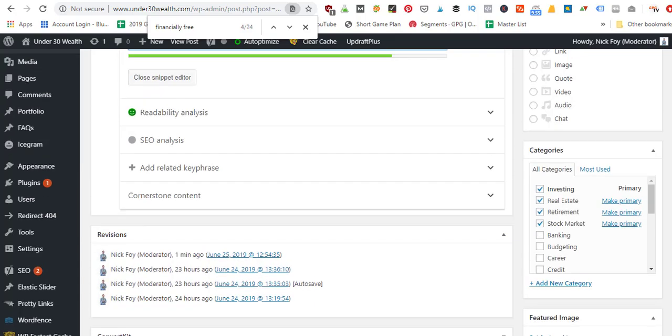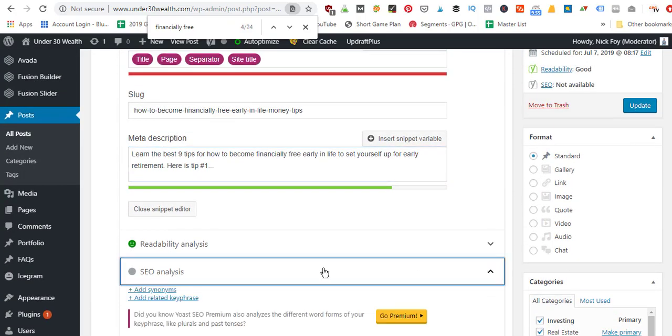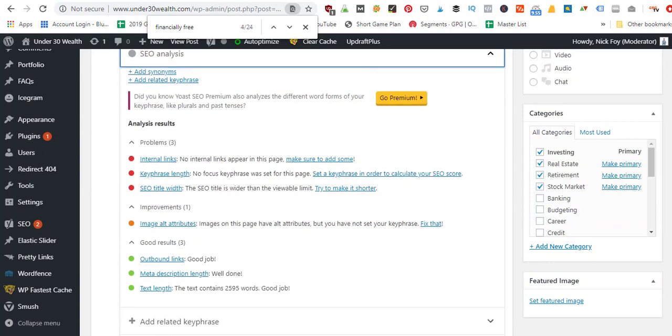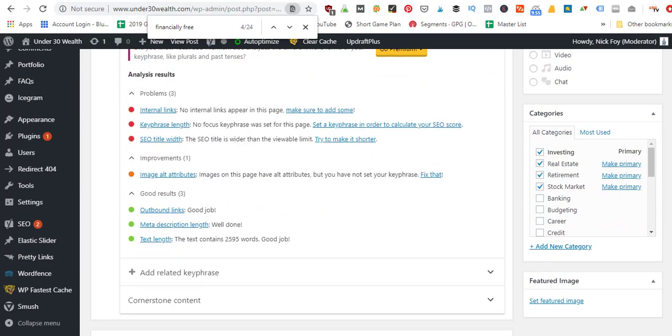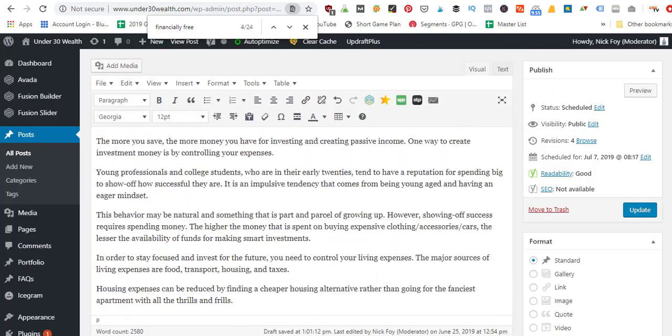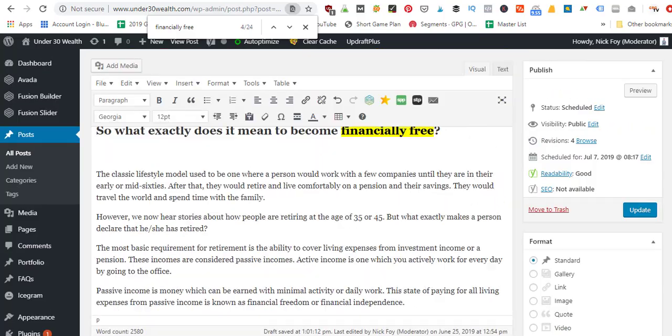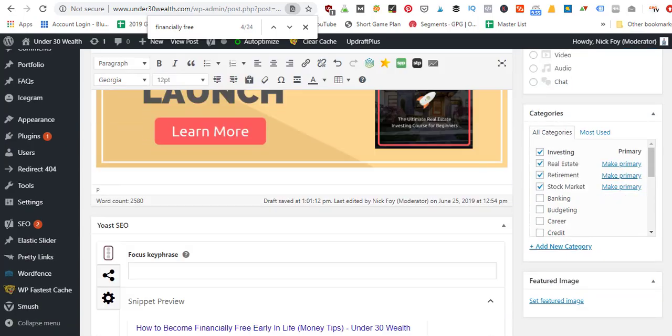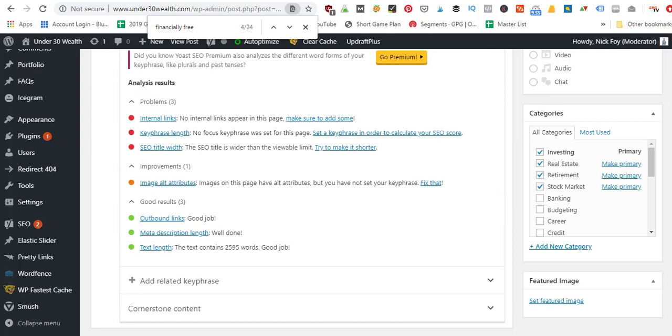Once you've got that done, next we want to analyze our website article. So we can go here to the SEO analysis tab and see the analysis results. So the Yoast SEO plugin is going to scan my article that I wrote up here. So it read all 2,600 words already. This plugin did. It's software, so it scanned my article. It read everything, and then it came up with tips for me.